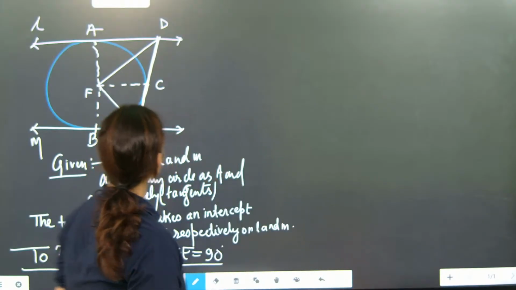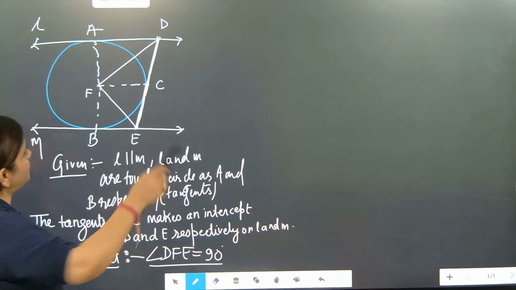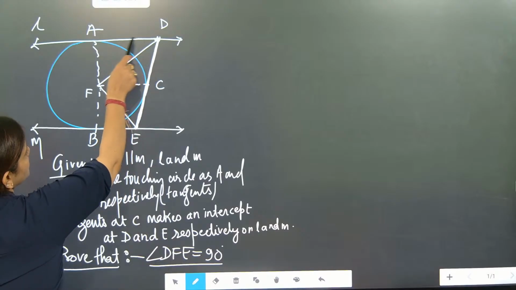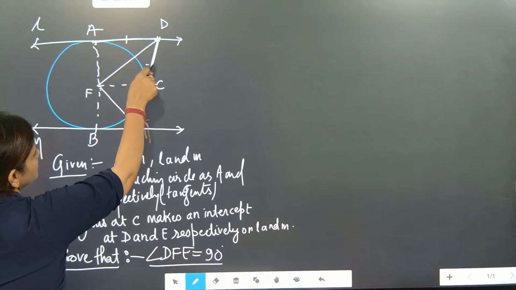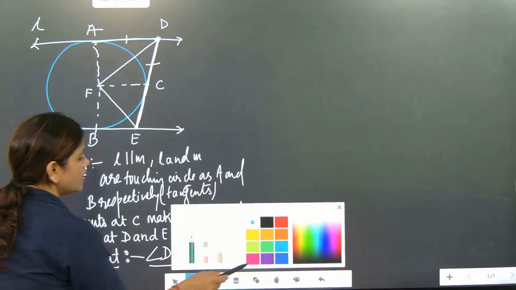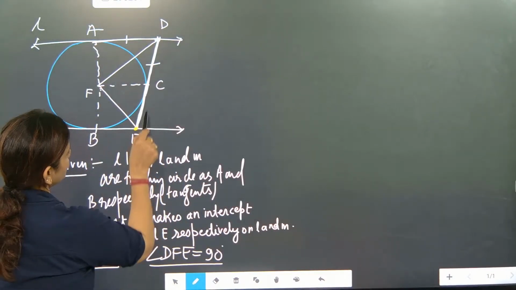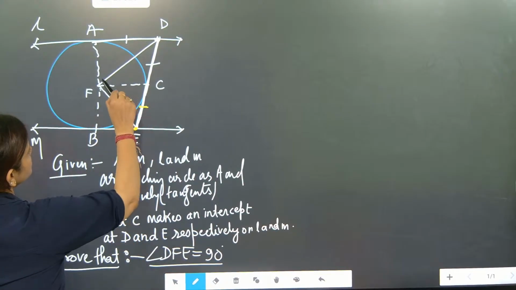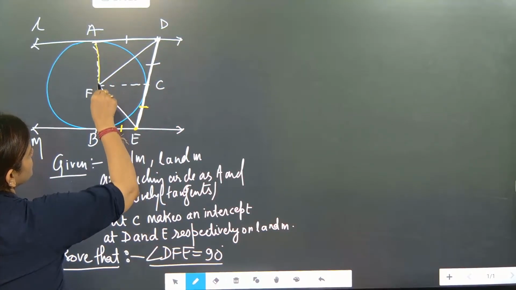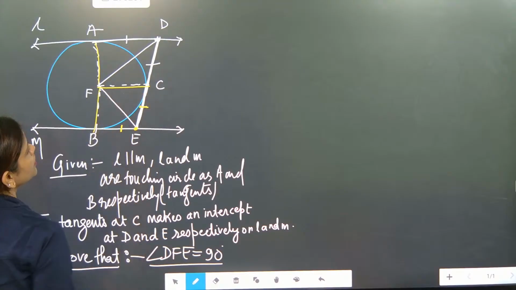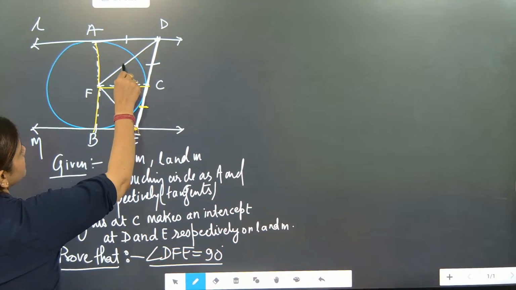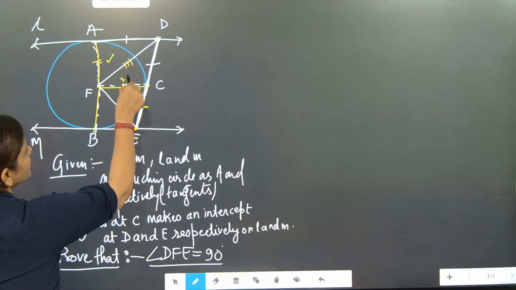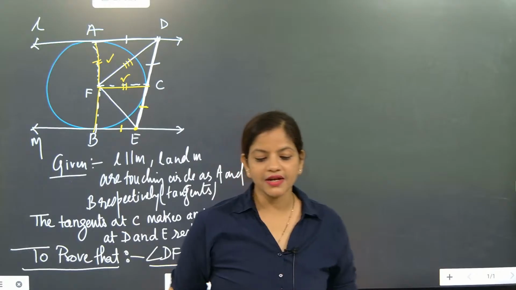See, please pay attention, everyone. D is the external point of a circle. From external point of a circle, the lines drawn are equal in length. So this equal to this. Understood? Here also, if E is the external point, then this length equal to this length. Done. Now beta, you see here, this is common and these two are radius. This is also radius. So by side, this will become common, this is radius and this is radius. So these two triangles will become congruent.